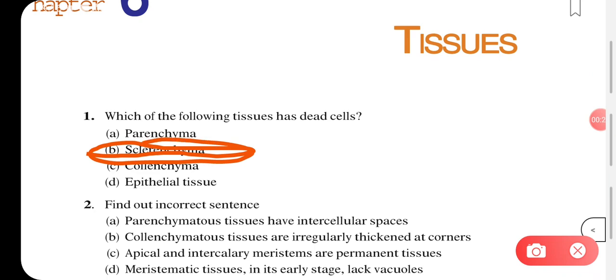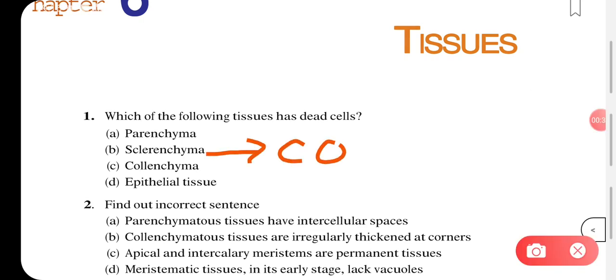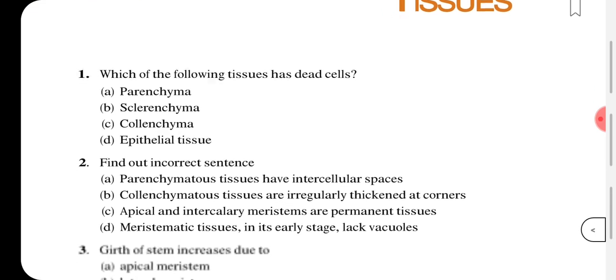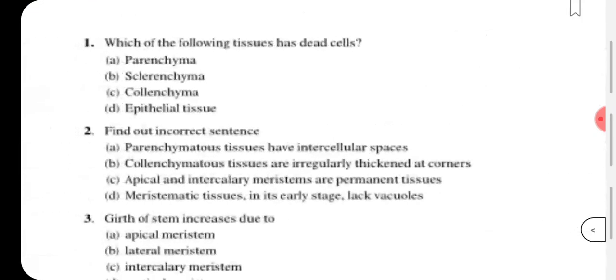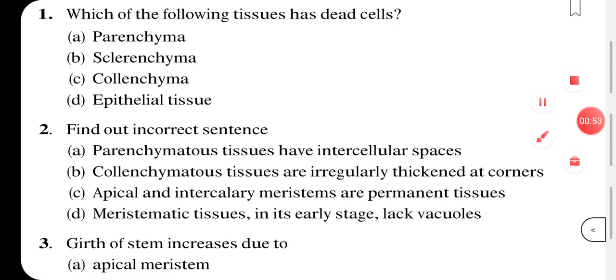Sclerenchymatous cells are the ones that have dead cells. It includes some examples, like your cork cell is an example of sclerenchyma cell. Bark cells are also examples of sclerenchyma cells and they are dead cells. Okay, moving on to the next question. You have to find the statement which is incorrect.